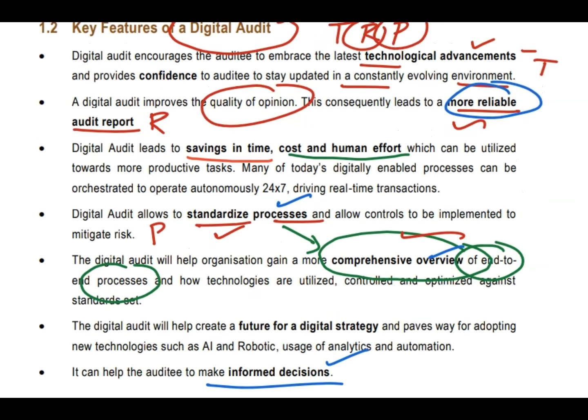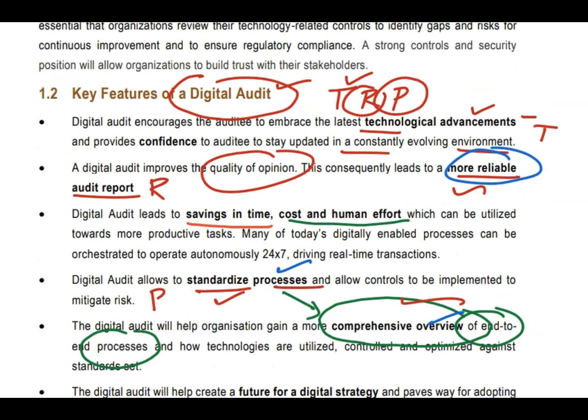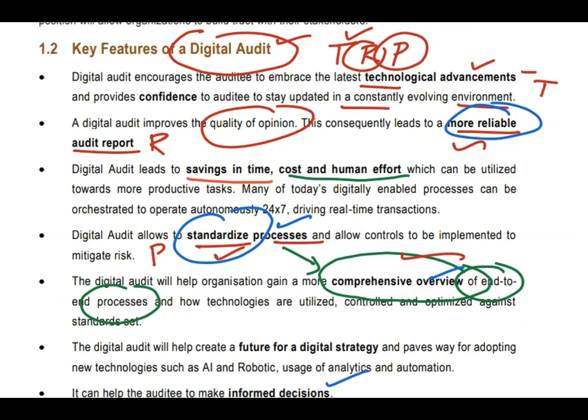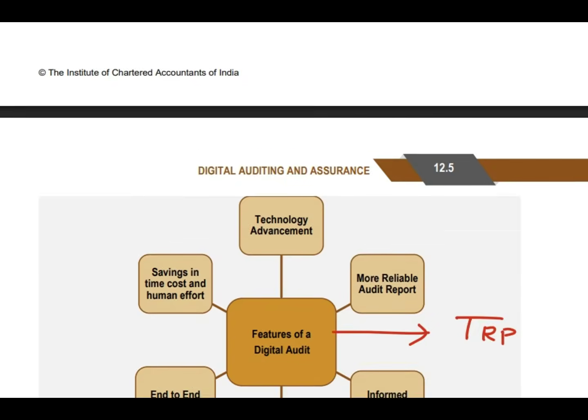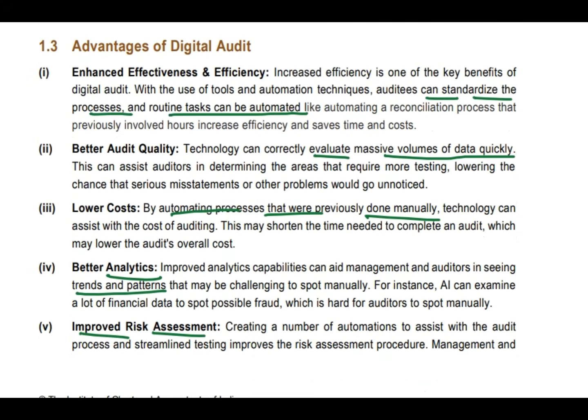Yes, so this is the feature of digital audit. What is the feature of digital audit? TRP. T stands for technological advancement, R stands for reliable audit report, P stands for process. What are the two processes? It makes you standardize the process, gain more understanding, and it gives a comprehensive overview of the end-to-end process. And the last one is that it helps you take informed decisions.